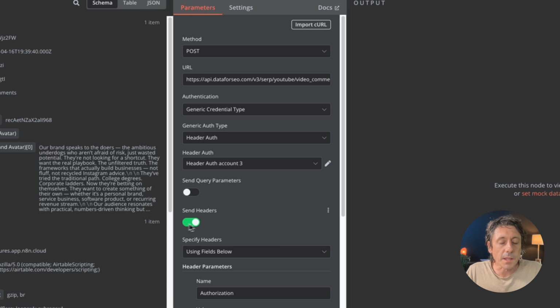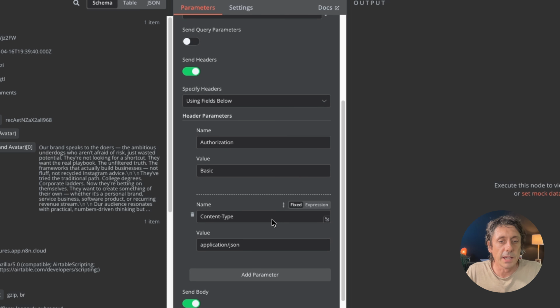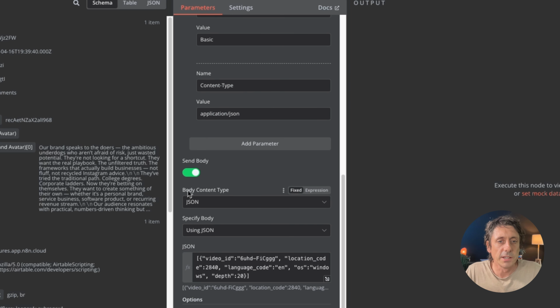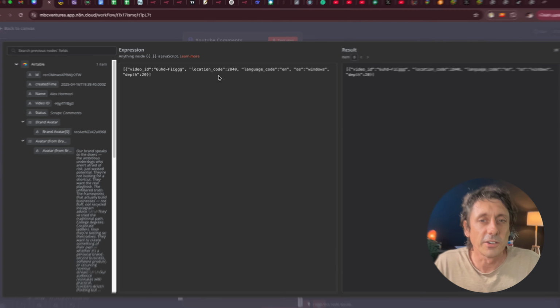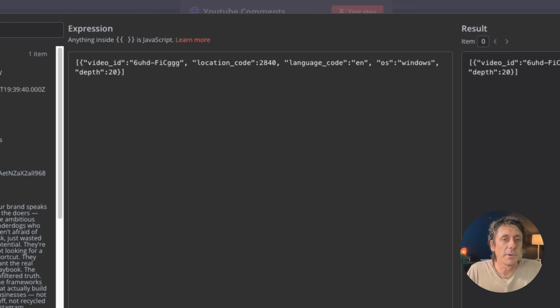And then in here, you want to set the headers using the fields below. You actually don't need to use the name here again. That's doubling up because we connected that header already. But you do need this: you need content type application JSON, just like I've got it on the screen. Send body, select yes, and you want to have that set to JSON, and then using the JSON below is what you select.